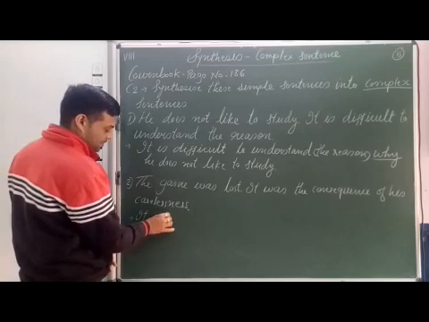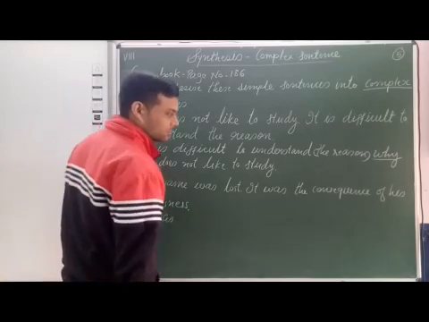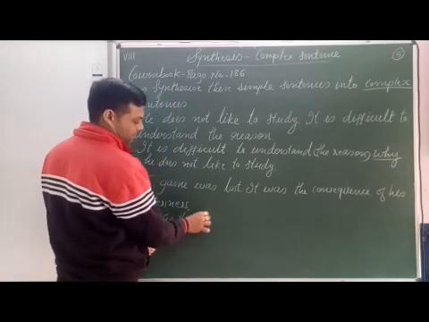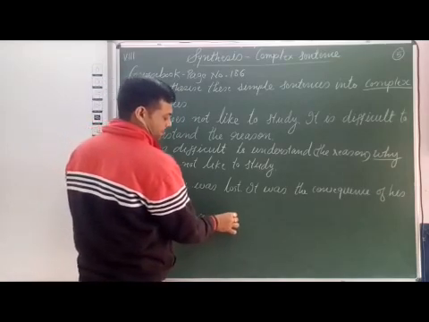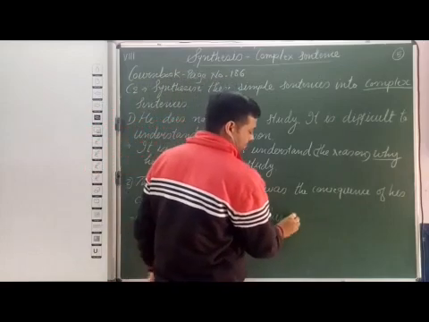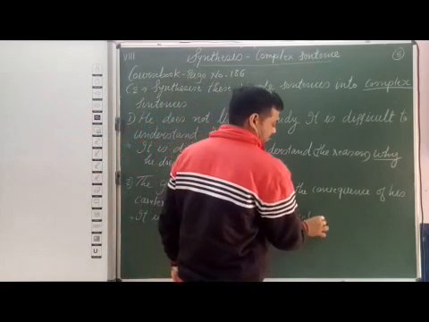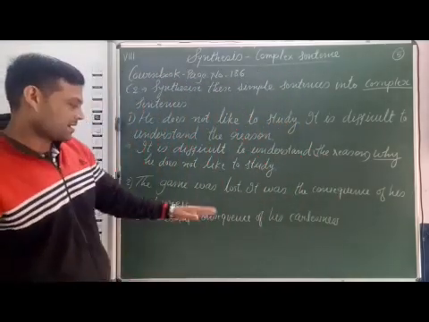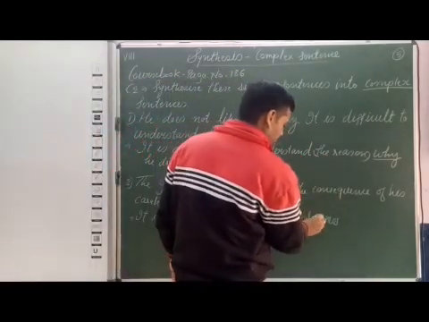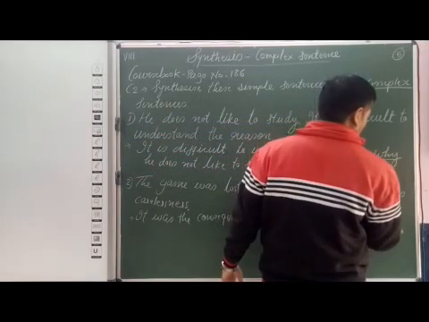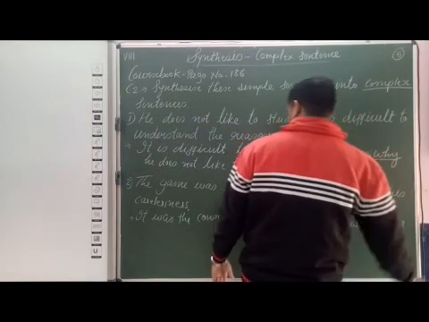See, it was the consequence of his carelessness that the game was lost.